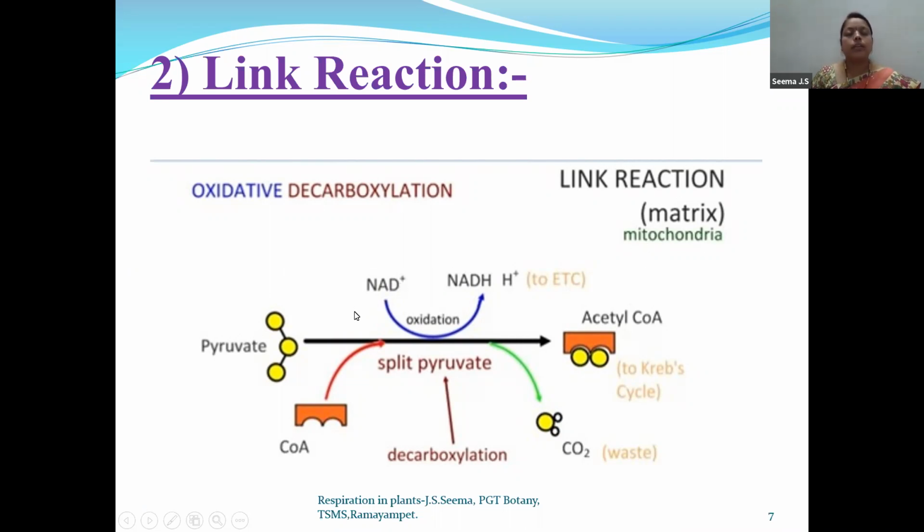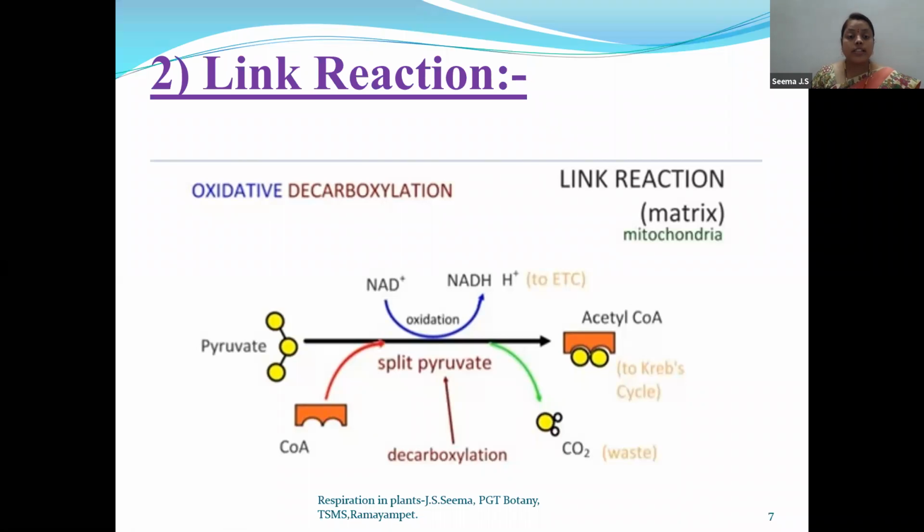And children, remember, link reaction is a very important process because this will help in directing the pyruvate to enter into the Krebs cycle. If the pyruvate is entering into the yeast or if it is entering into the lab, then it is again another form of respiration, that is anaerobic respiration.